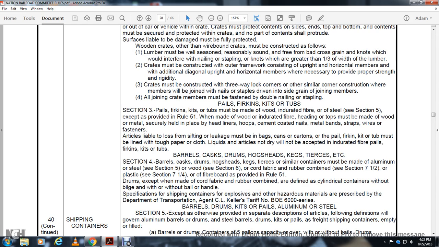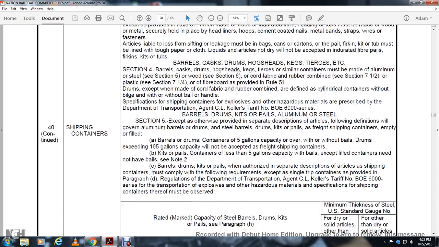Barrels, casks, drums, hogsheads, kegs, tierces, etc. Section 4, barrels, casks, drums, hogsheads, kegs, tierces, and similar containers must be made of aluminum, steel, or wood. See Sections 5 and 6 for cord, fiber, and rubber combined, Section 7.5 for plastic, and Section 7.4 or 7.25 for fiber drums as provided in Rule 51. Drums, except those made with cord fabric with rubber combined, are defined as cylindrical containers with or without bilge, and with or without bail or handle. Specification shipping containers for explosives and other hazardous materials are prescribed by the Department of Transportation, as listed in the tariff, 6000 series. Barrels, drums, kits, and pails: aluminum, steel.